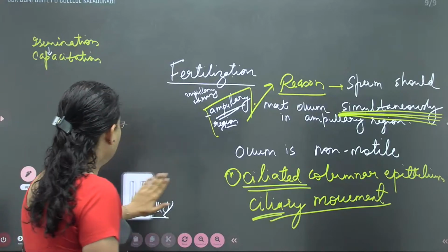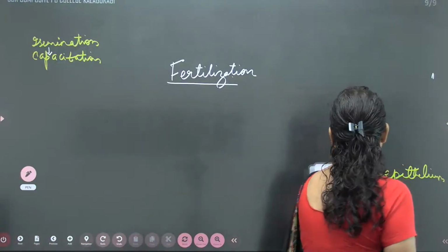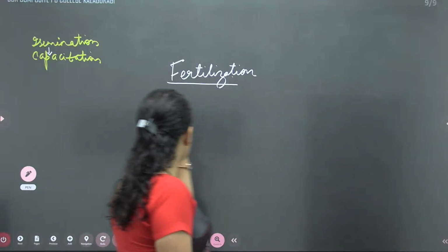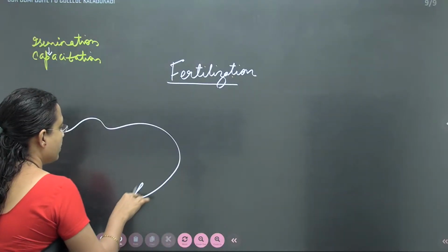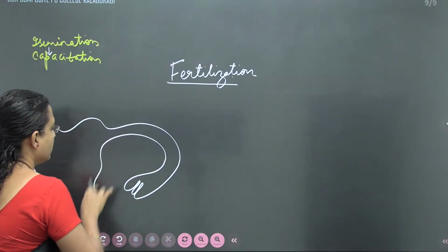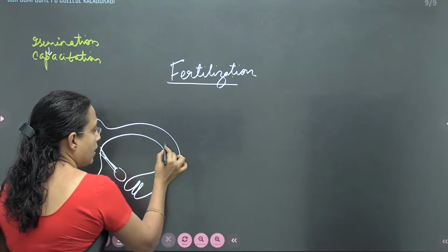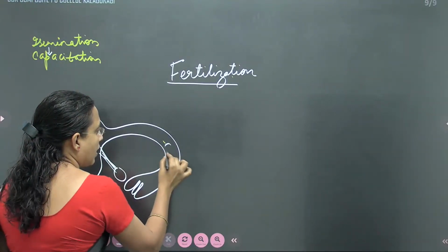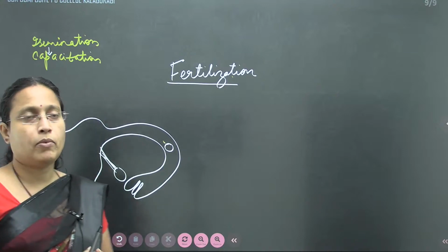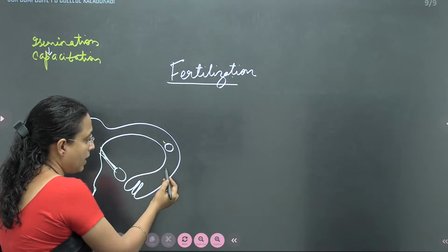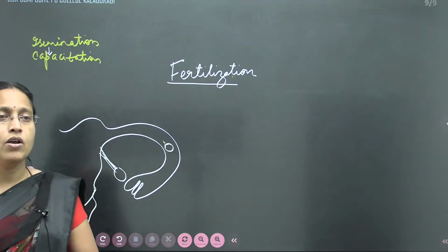So now, how will sperm recognize the ovum? So this is the fallopian tube. Here the sperm is going to recognize the ovum. That means how it will bind to the ovum, or will it not recognize the ovum and continue to move? That is not possible. Sperm is able to recognize the ovum.